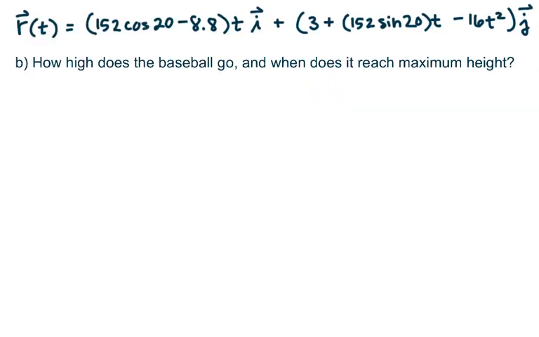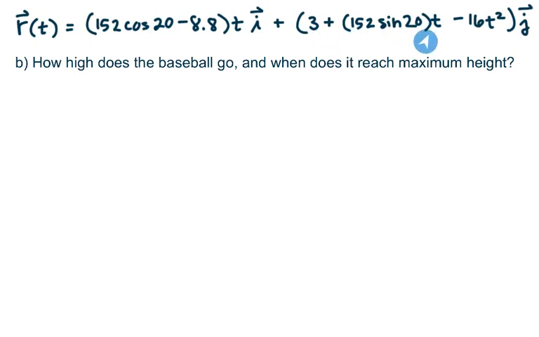So I've brought my position vector in, and we want to know how high does the baseball go and when does it reach a maximum height? One thing we know is this maximum height will be reached when the vertical component of our velocity vector is 0. That's when we're going to reach our maximum height.